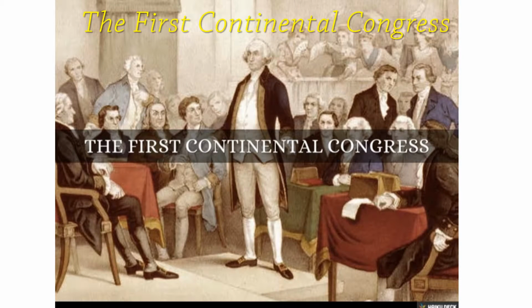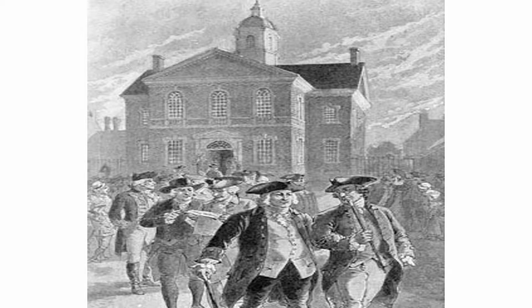Next is the First Continental Congress. What happened was the colonials met in Philadelphia. They sent King George a letter stating their disagreements. The king ignored that letter, though.